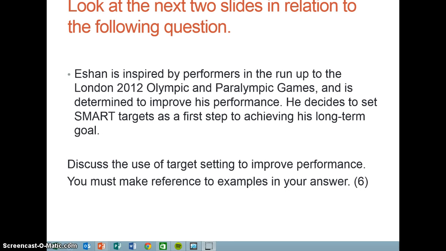examples in your answer. Now, in these questions we have different levels of answer, and we're just going to look at that as we go through so you can have an understanding of what you should be looking for in the questions yourself, or as a teacher maybe what we're maybe missing, or that we're doing very well ourselves.